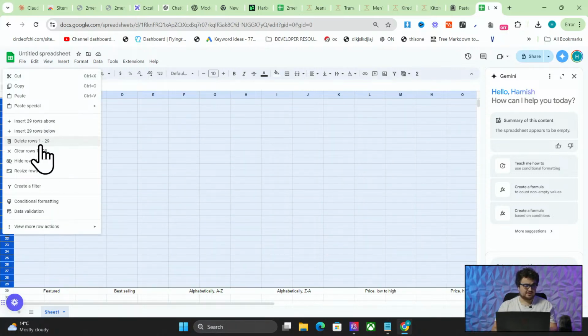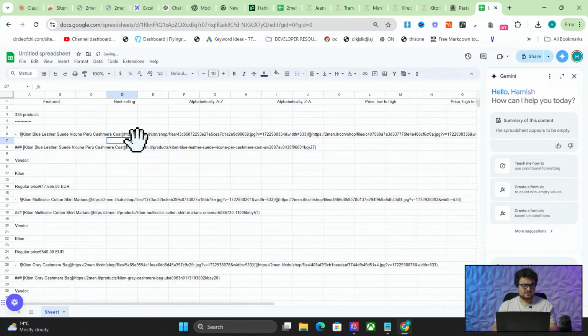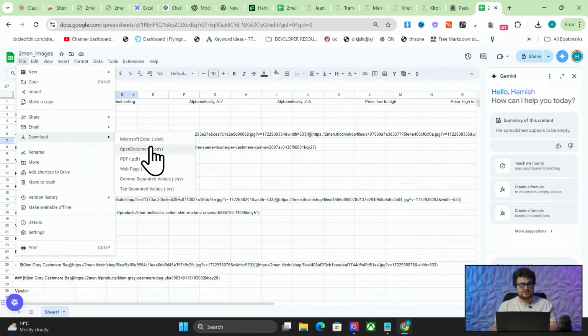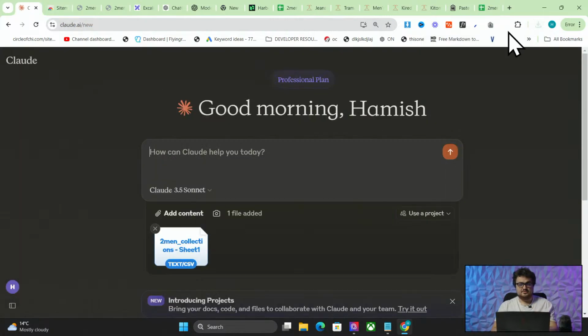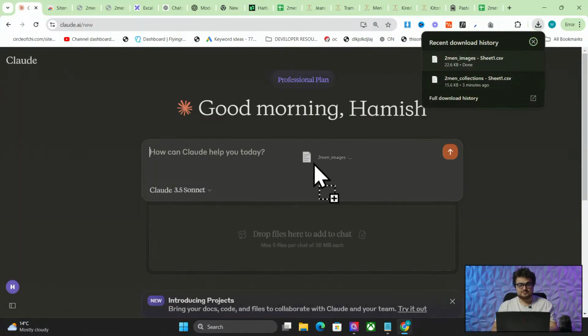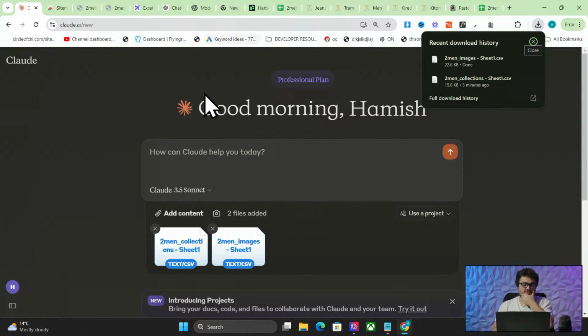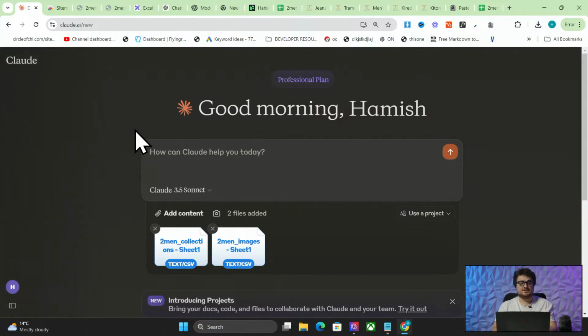stop there with these. So we'll delete those rows, and then we'll call this two men images, and File, Download as CSV, and then again we will attach this like that. We can also do this for ChatGPT, there's no real difference. Now we have everything, if you think about it, that we would need to write an article, okay?